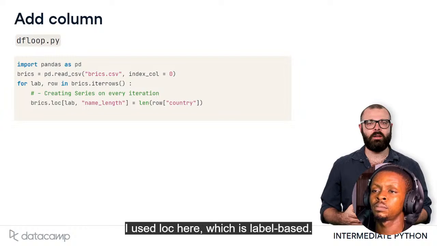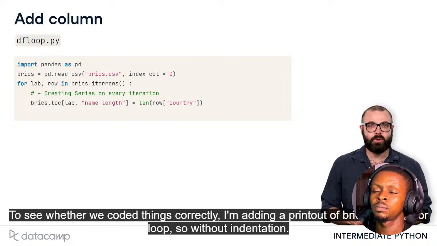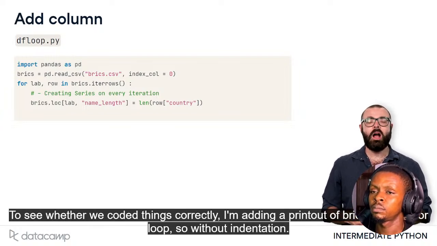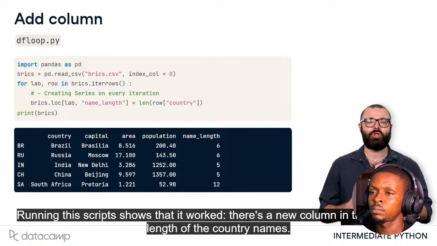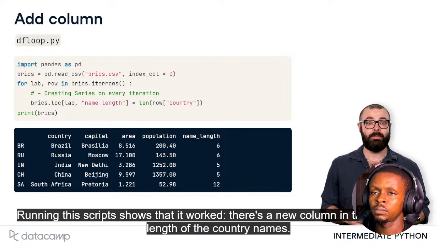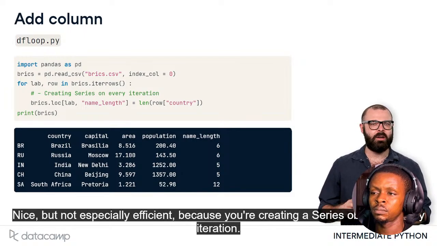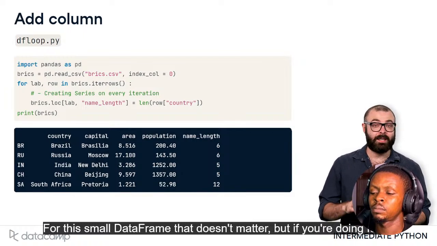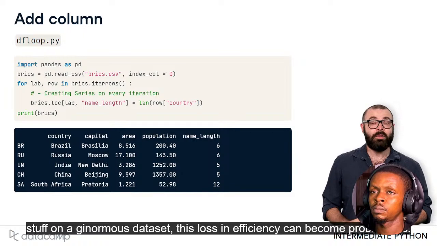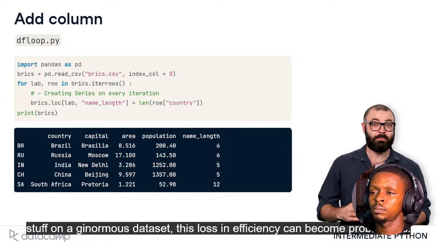I use loc here, which is label-based. To see whether we coded things correctly, I'm adding a printout of bricks after the for loop, so without indentation. Running this script shows that it worked. There's a new column in there with the length of the country names. Nice, but not especially efficient because you're creating a series object on every iteration. For this small data frame, that doesn't matter. But if you're doing funky stuff on a ginormous data set, this loss in efficiency can become problematic.